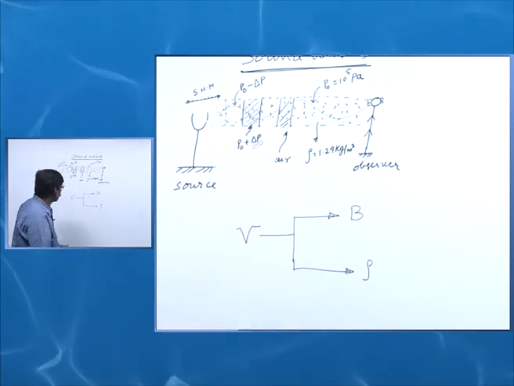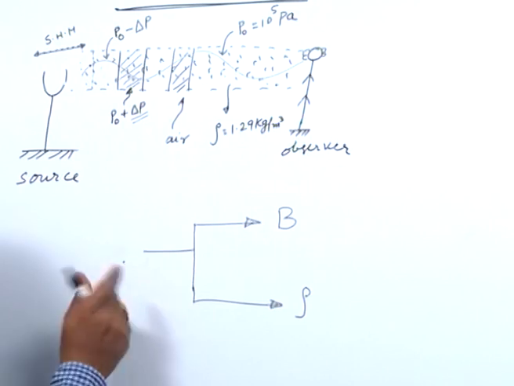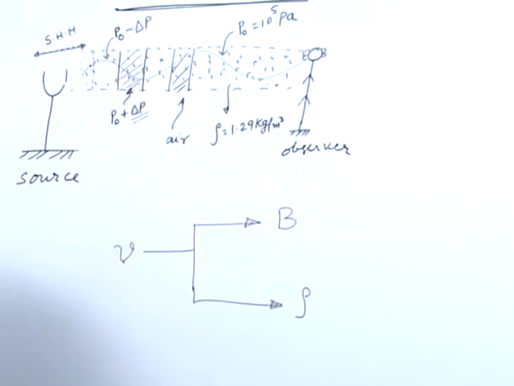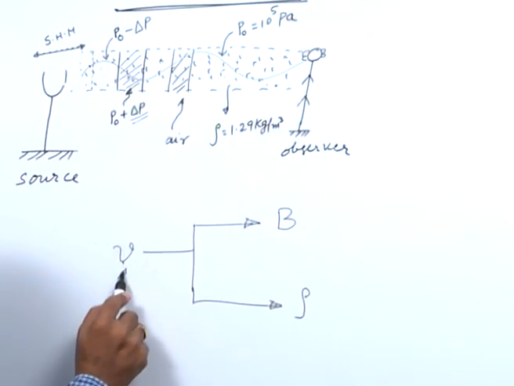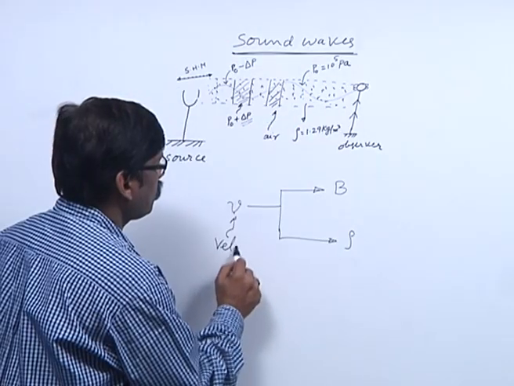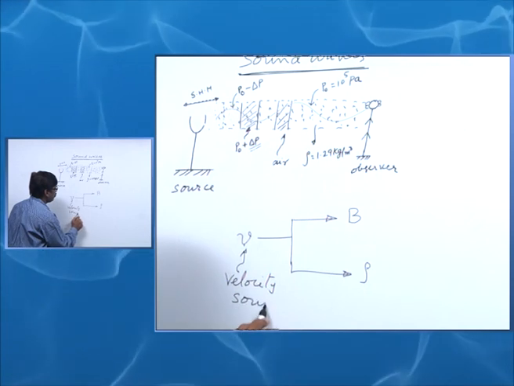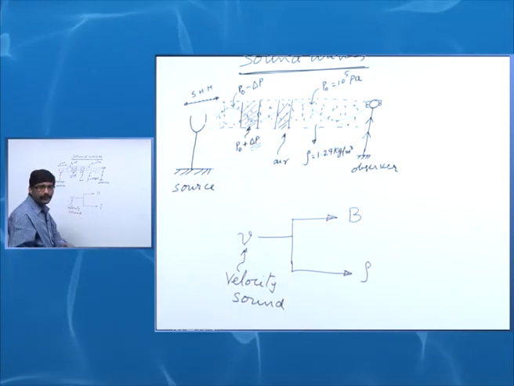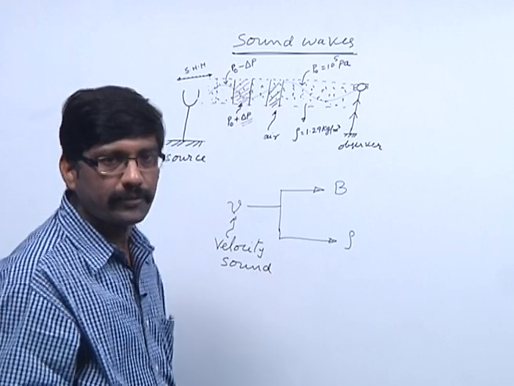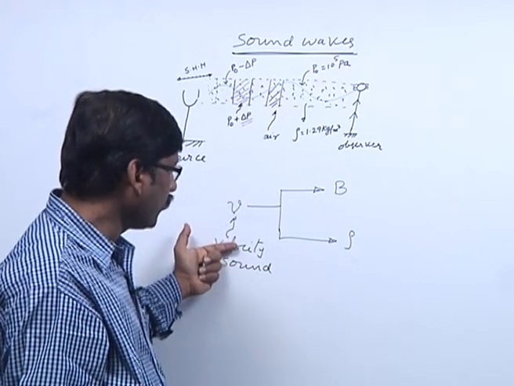So, the velocity, let us say small v. Here v is the velocity of sound. That is the distance travelled by the disturbance in a unit time, that is called velocity of sound.